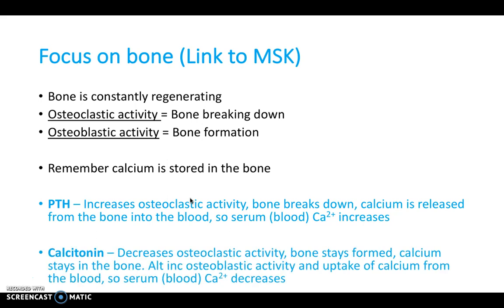On the other hand, calcitonin does the opposite. It decreases osteoclastic activity, or increases osteoblastic activity really, by causing the bone to stay formed, and therefore calcium stays in the bone, or calcium is taken up from the blood into the bone, and therefore you have less blood calcium.